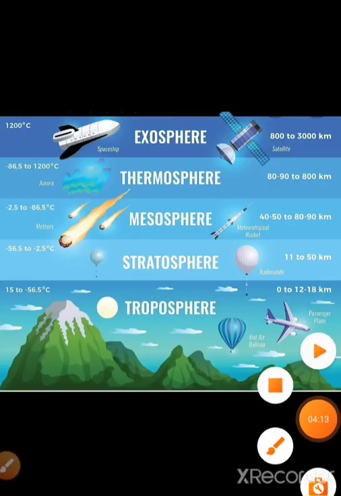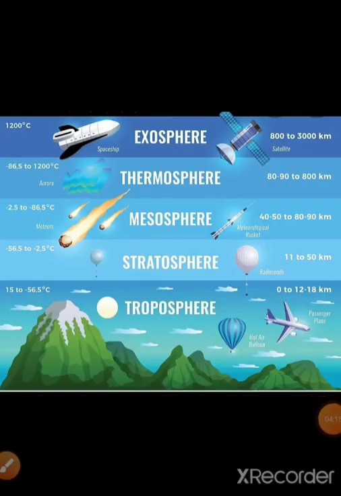Now we are going to read about atmosphere. So we know that atmosphere consists of different layers, and in the picture you can see those layers: troposphere, stratosphere, mesosphere, thermosphere and exosphere. The nearest layer of atmosphere which is above us is troposphere, then the stratosphere, then mesosphere, then thermosphere and then exosphere.